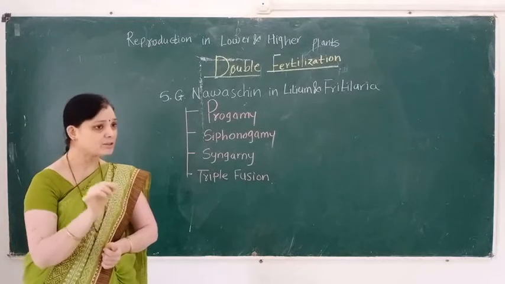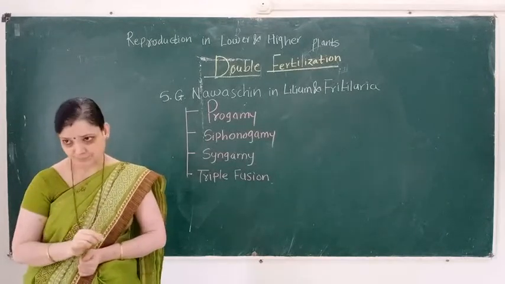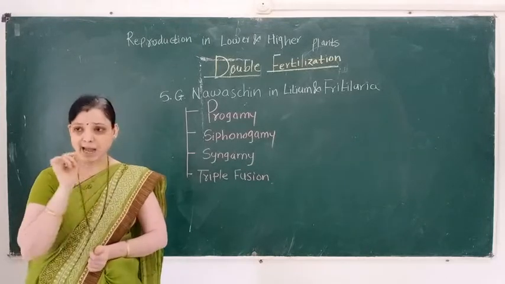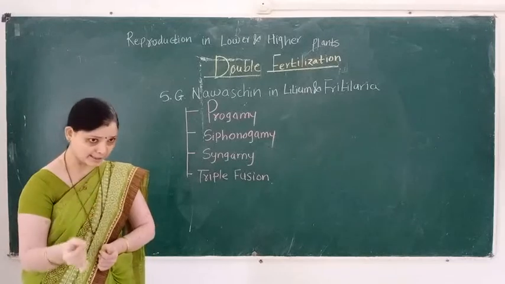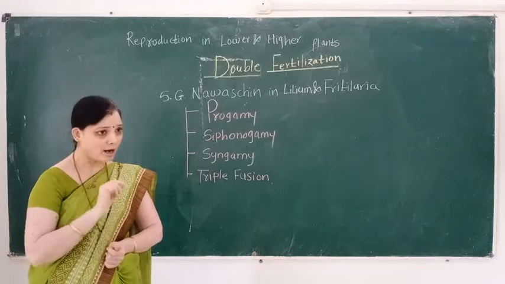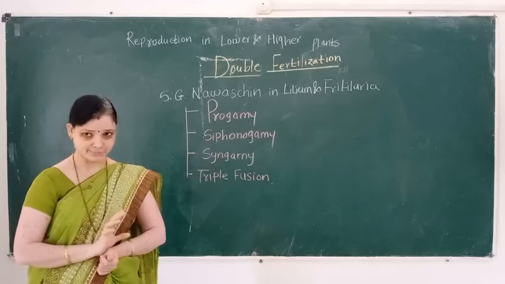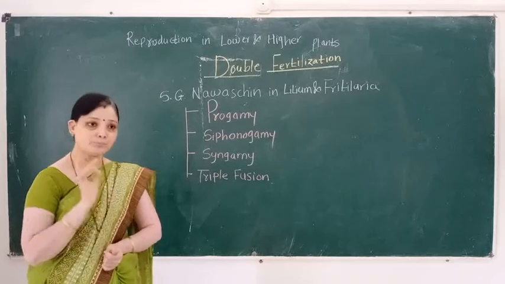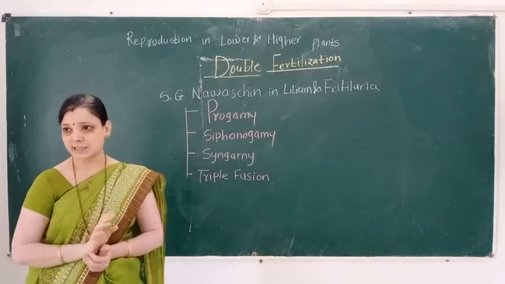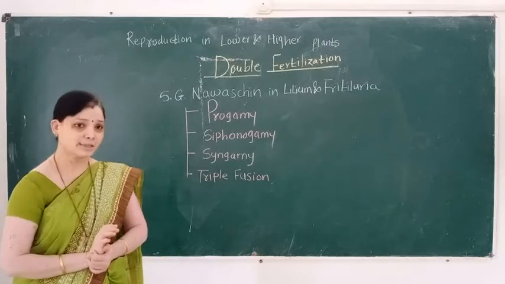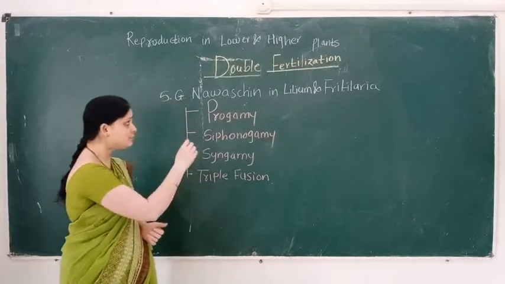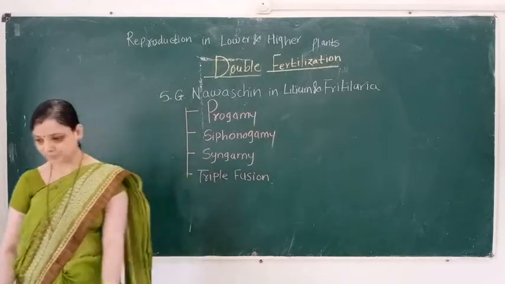At the center, the secondary nucleus, the definitive nucleus, is present, and at the micropylar side, a group of three cells called the egg apparatus is present. The egg apparatus consists of a larger middle cell, the egg, and two lateral cells called synergids. Then how does double fertilization take place?